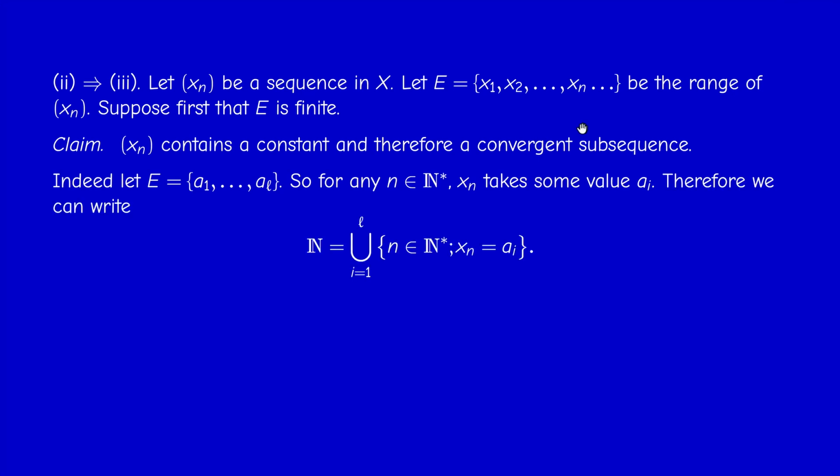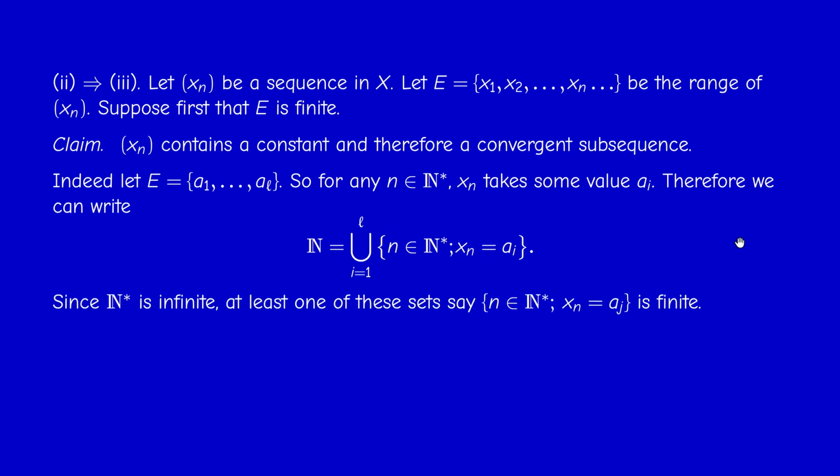Therefore, we can write N star as the union of the sets of n for which x_n is equal to a_i, because this just means that x_n takes some value a_1 through a_l. Now, since N star is infinite, this means that at least one of these sets is infinite. So let's say this happens for i equal j. So the set of n for which x_n is equal to a_j is infinite.